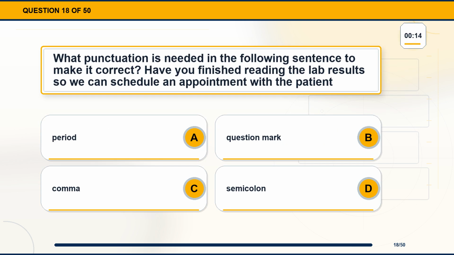Question 18. What punctuation is needed in the following sentence to make it correct? Have you finished reading the lab results so we can schedule an appointment with the patient? Option A, period. Option B, question mark. Option C, comma. Option D, semicolon.